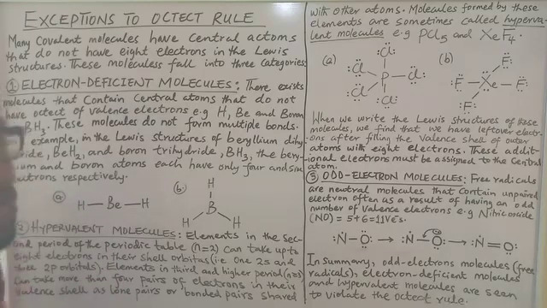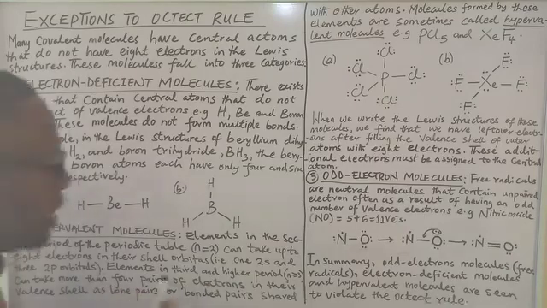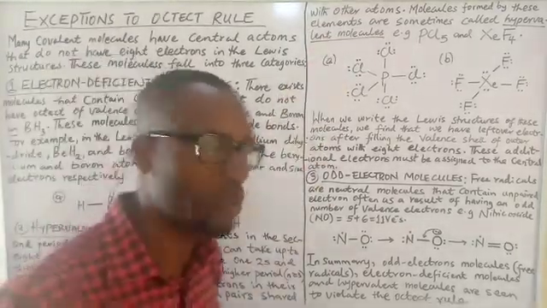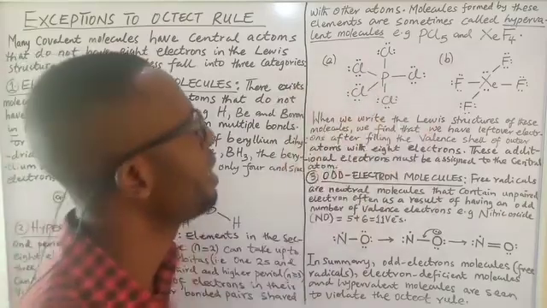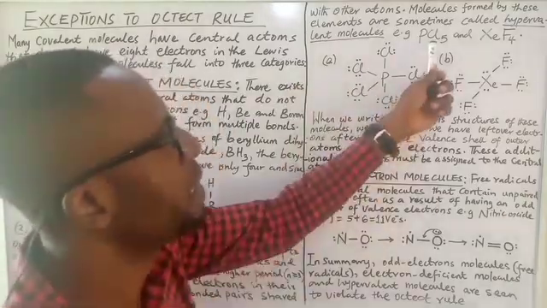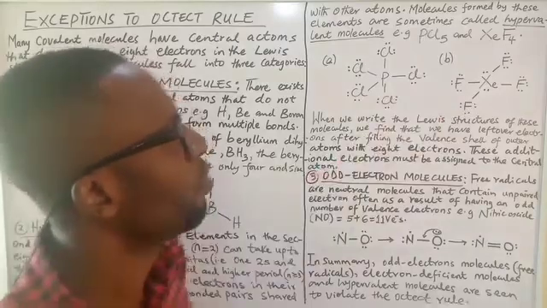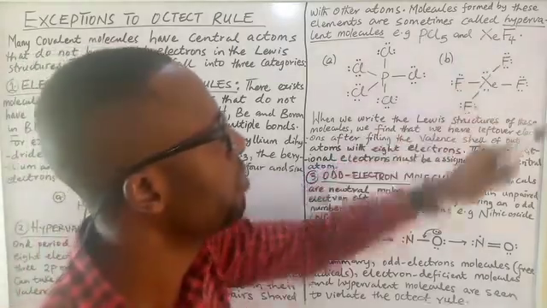They end up having a greater number of electrons than can meet the 8 valence electrons we have in the octet rule. So they can take more than 4 pairs of electrons in their valence shell, which comes in the form of lone pairs or bonded pairs shared with other atoms. Molecules formed by these elements are also known as hypervalent molecules, and this can be seen in phosphorus pentachloride and xenon tetrafluoride.